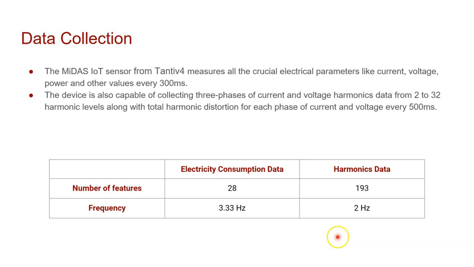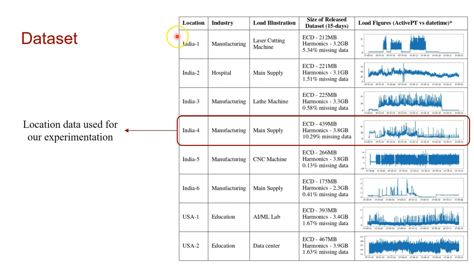The electrical consumption data given by the MIDAS sensor has 28 features, and the harmonics data has 193 features in total. Currently, the sensor has been installed in 8 different locations spanning different industries like manufacturing, hospital, and education.